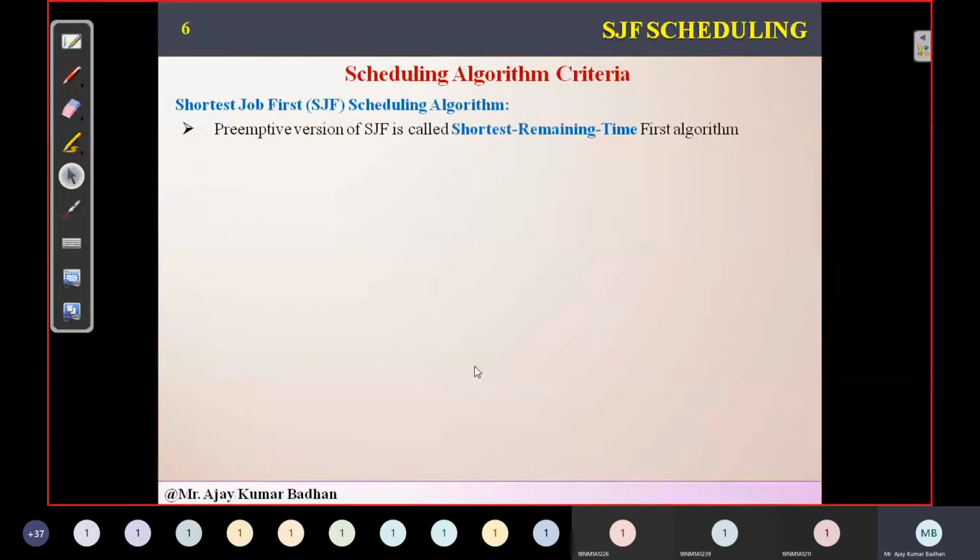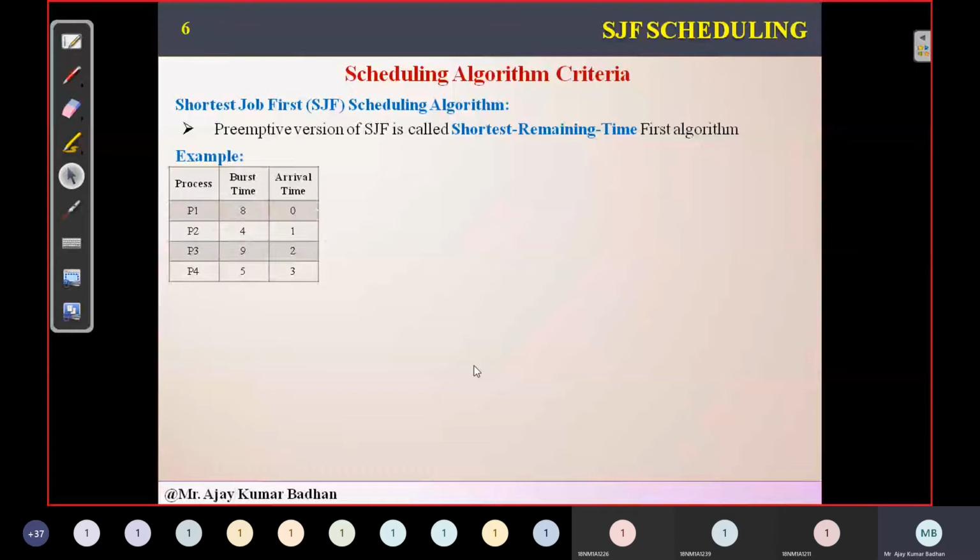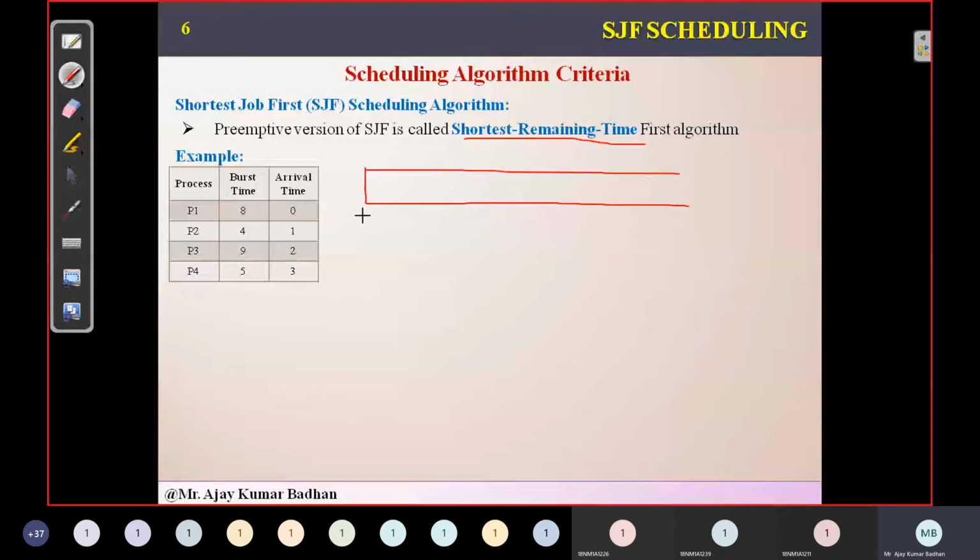Now coming to the next one. Since we said that shortest job first can also have a preemptive version, we do have a preemptive version of SJF. That is what we usually call shortest remaining time first. Whichever process has the shortest remaining time will be allocated the CPU, and the process already executing will be removed from the CPU. Let's see how. First I'll explain with the help of this diagram so that you can understand the problem, and then I'll show you the graphical representation.